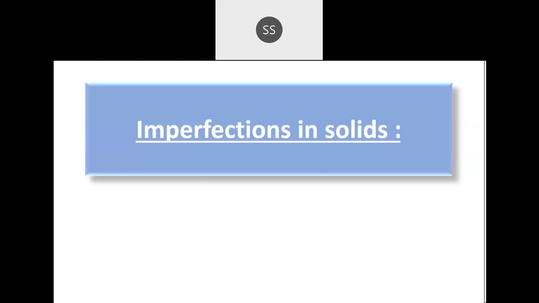So as you can see, our topic of discussion today is imperfection in solids. This particular topic, imperfection in solids, is a question about defects. Actually, we are talking about defects. The question of defects will not come up in amorphous solids, because in an amorphous solid there is no correct arrangement